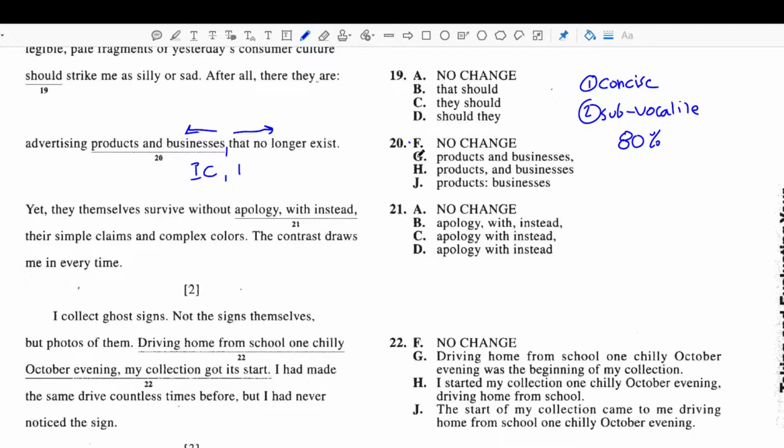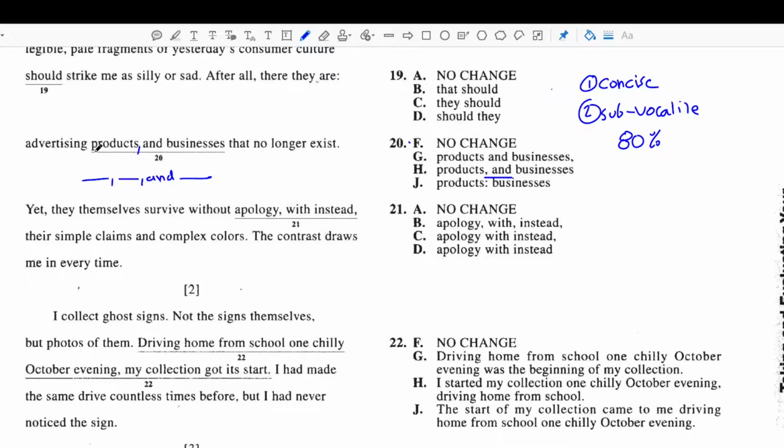Now let's look at answer choice H. Answer choice H has this comma and the word "and": advertising products, comma, and businesses that no longer exist. Well, this can be a little ambiguous, because if we have a list of items, like milk, eggs, and cheese, I would need a comma and the word "and" to separate out three or more items in a list.